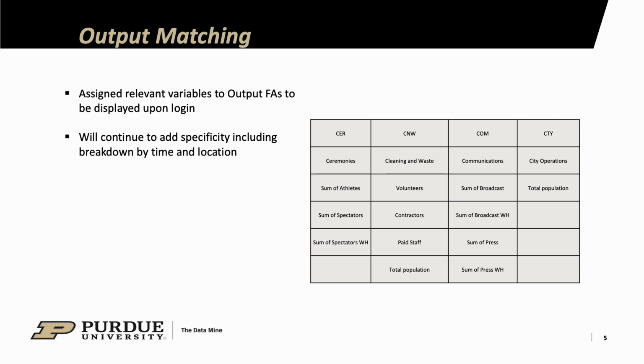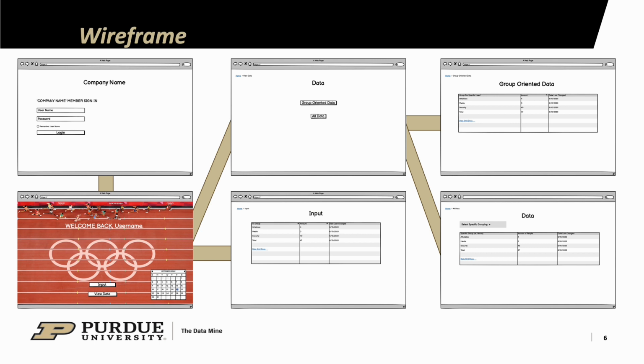We will now look at a wireframe mockup. From our interface mockup, we first have a login screen. Based on the login screen, people will be entering in their credentials, and that will be related to a specific functional area. We are then taken to the welcome screen where you can see an input and a view data tab. As I previously stated, some functional areas will have the ability to input data, some will only have the ability to view data, and you can see examples of those specific slides to the right.